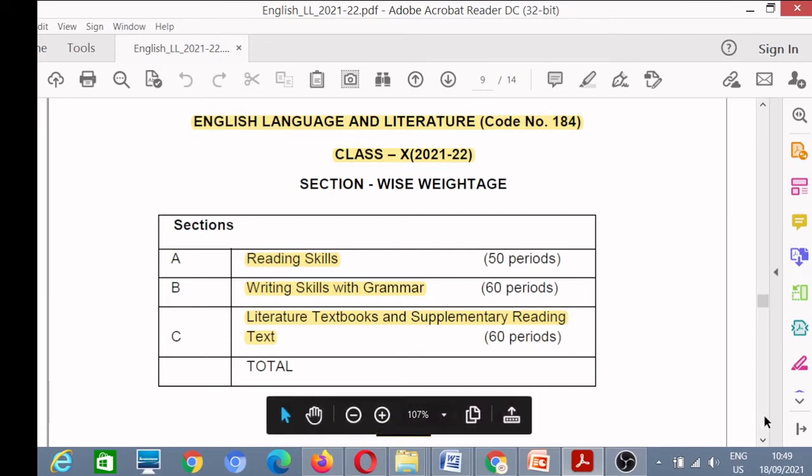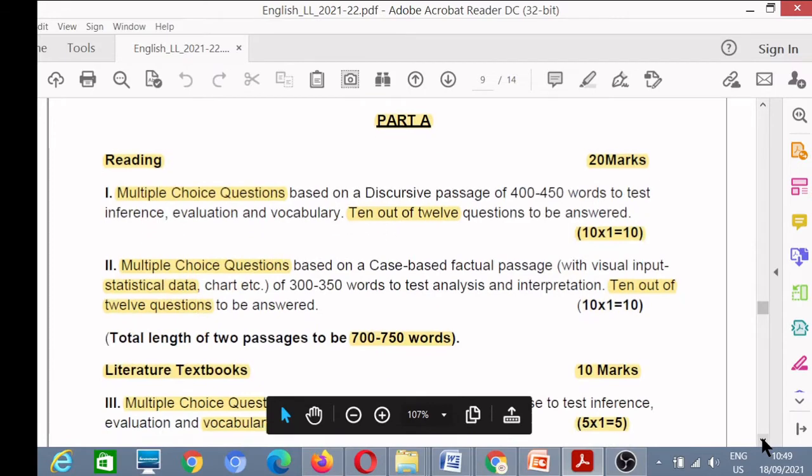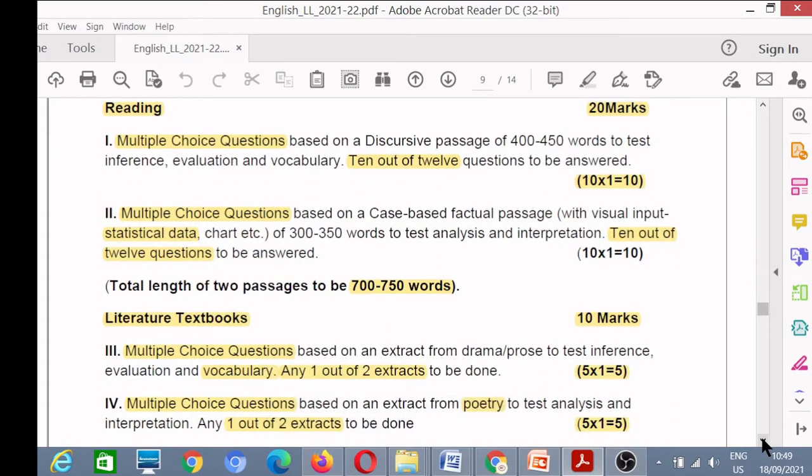Now we see the description of the syllabus. First is the reading section, which carries 20 marks. In these 20 marks we have first multiple choice questions from an unseen passage, that means comprehension. You will get 10 multiple choice questions from a descriptive type unseen passage.